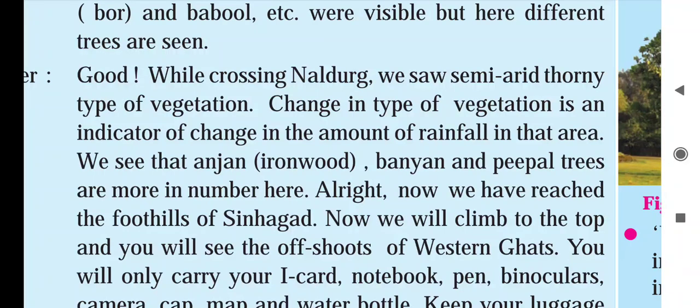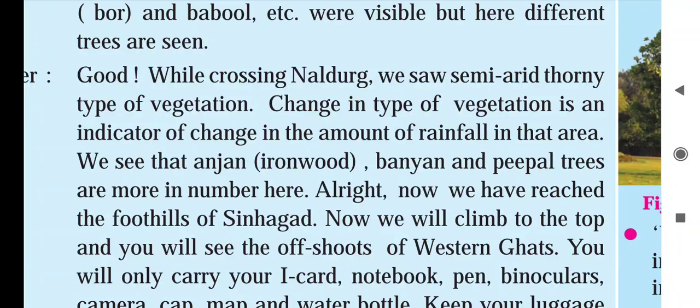We see that anjan, ironwood, banyan and peepal trees are more in number here. So banyan, anjan and peepal trees are found here. Alright, now we have reached the foothills of Sinhagad.